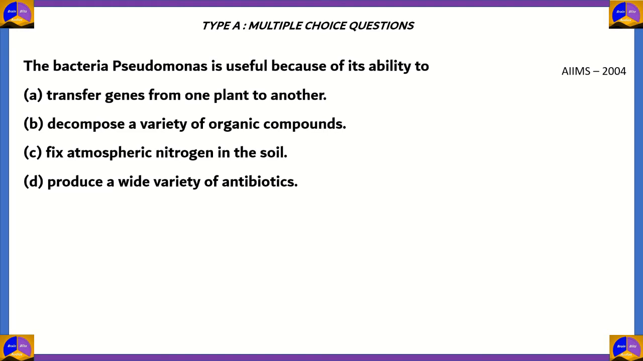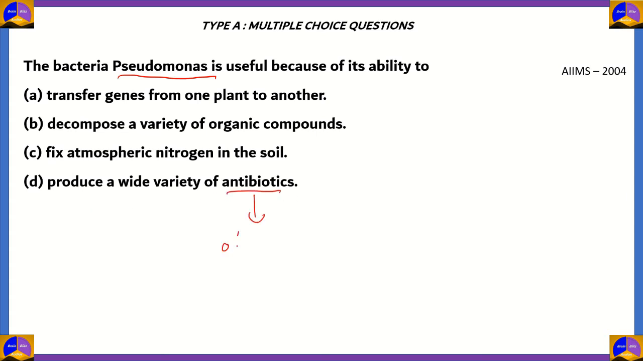Let's look at this question. The bacteria Pseudomonas is useful because of its ability to A. Transfer genes from one plant to another, B. Decompose a variety of organic compounds, C. Fix atmospheric nitrogen in the soil, D. Produce a wide variety of antibiotics.